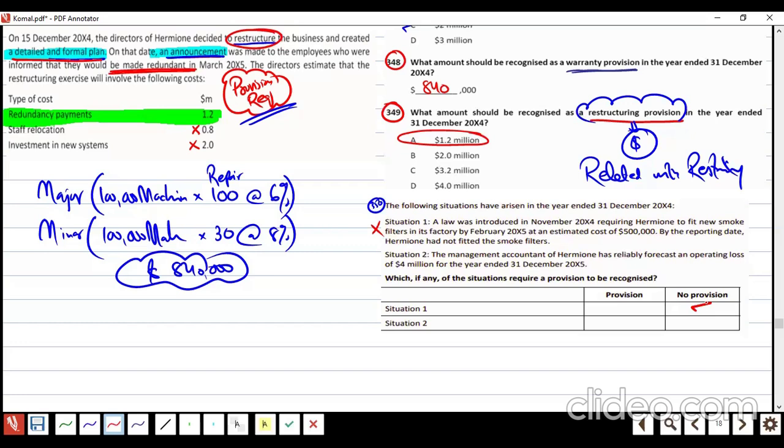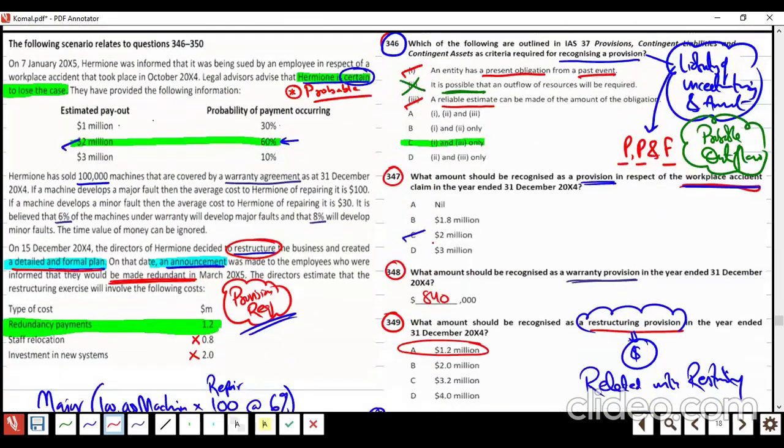Understood or no? And the management accountant of the company has reliably forecast, he's forecasting a loss. We did this type of example in our study hub questions: future estimated losses can never be provided for. Only an onerous contract, which became a loss-making contract for some reason, requires us to record the provision. Not like the estimated loss we will record. No, no. Got it or no? Yeah. So that's the completion of this question.